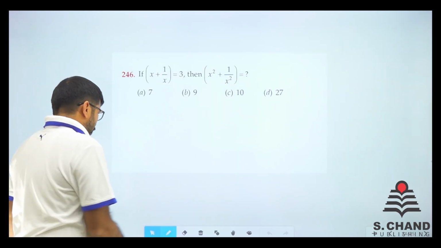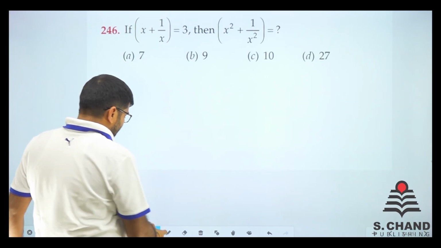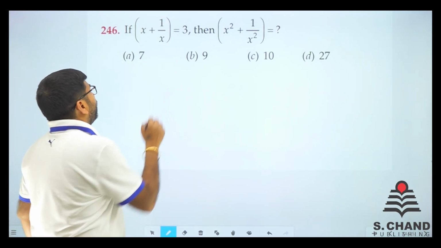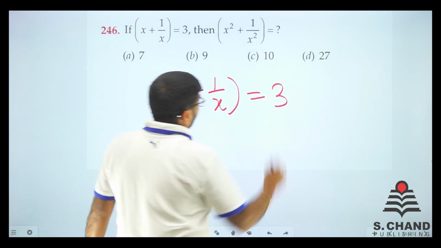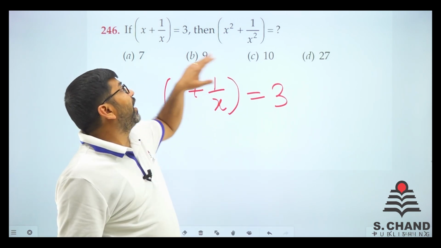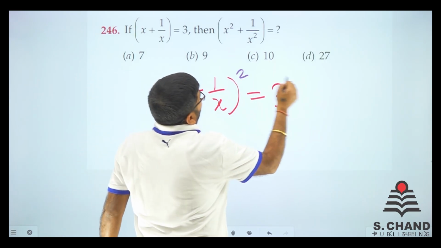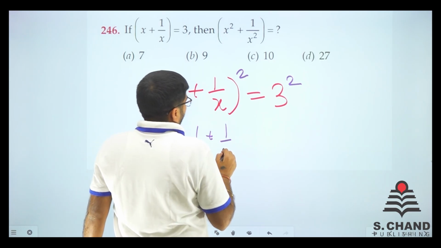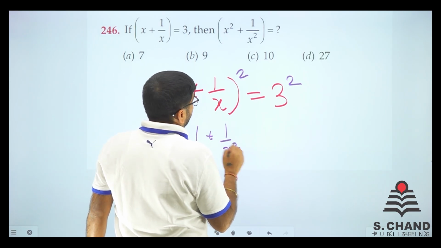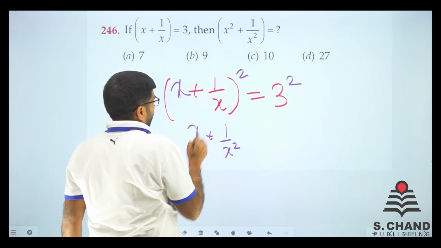Here we go. So we have with us question number 246. Again a basic simplification question. We have with us x plus 1 by x is equal to 3, and I need to find out x square plus 1 by x square. So just take the whole square on both sides. We get x plus 1 by x whole square. Sorry, it is x. I am sorry.